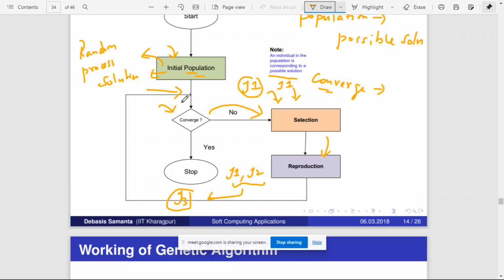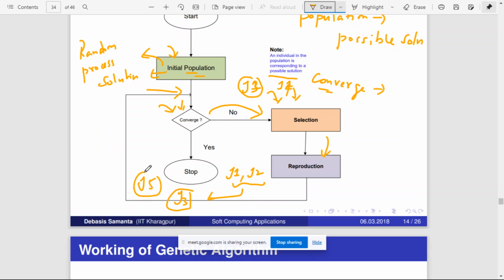Again you come back and check, are you happy with this new solution I3 or not? If you are not happy with I3, then once again go for selection. Again you select some other individuals, where an individual is a solution in this case. Maybe I3 and I4, and again perform crossover and create a new solution, maybe this time it is I5.